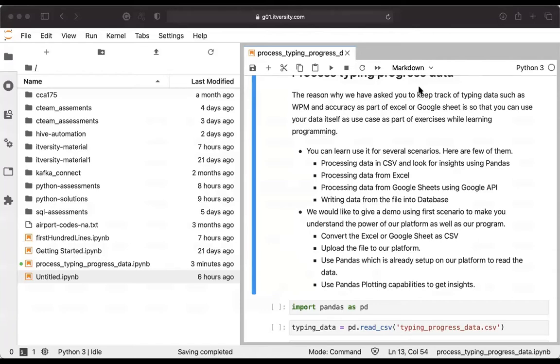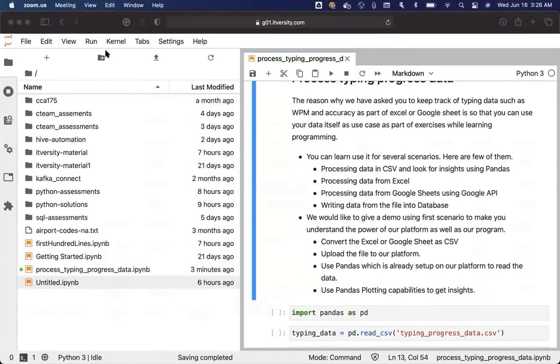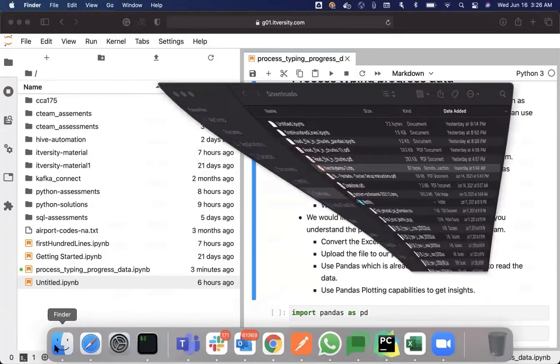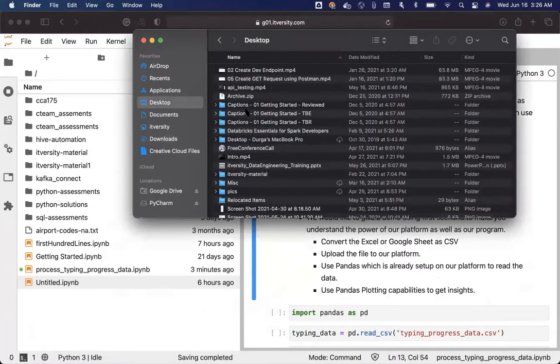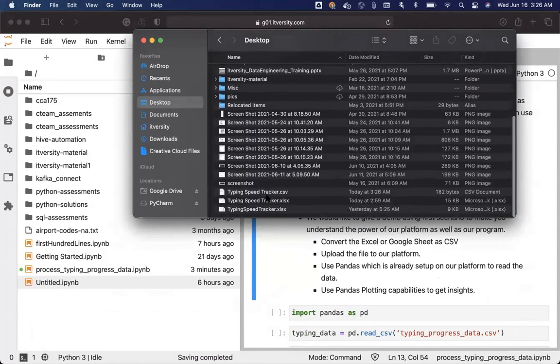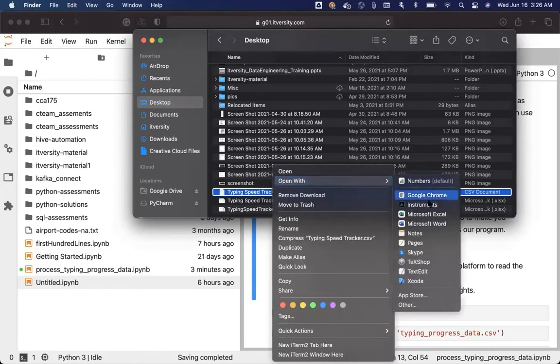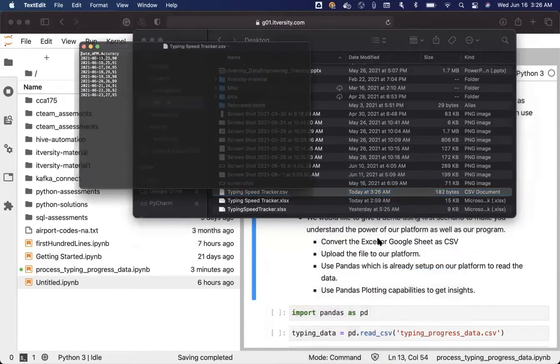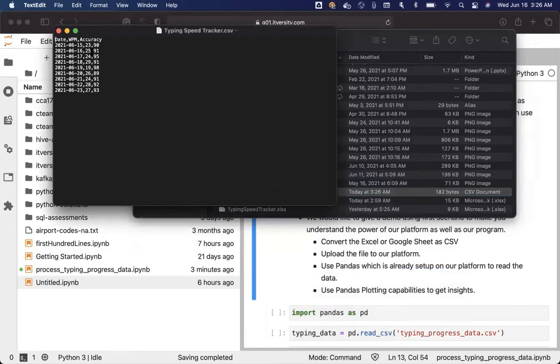For that, I have to share the desktop here. So let me share my desktop. Now you should be able to see the complete desktop. Whatever I'm doing as part of the desktop, you should be able to see. I am opening my Finder and then I'm going to the desktop. This is where I have saved the file. The file name is typing speed tracker. You can see here, the original file was XLSX. Now it is CSV. You can open it with TextEdit and you should be able to see the data in CSV format. You can see that.